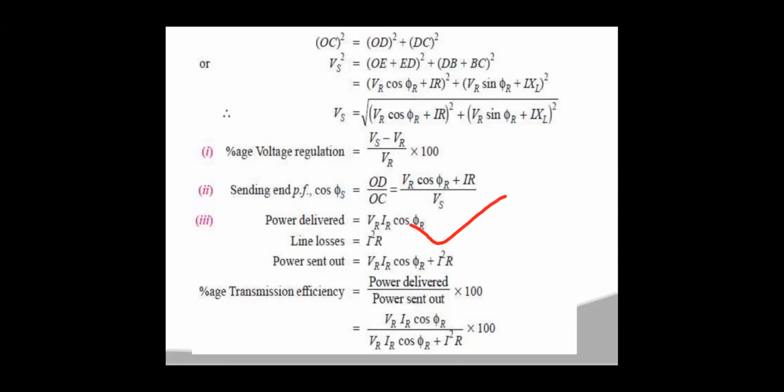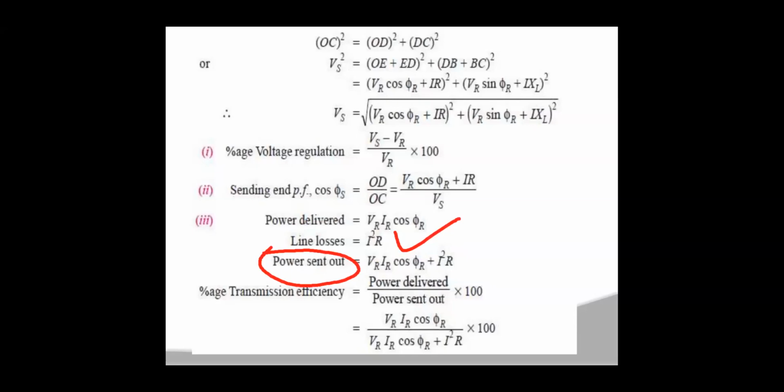Okay, so then what about the line losses? The equivalent circuit mentioned in the diagram is for only one phase. Line losses generally occur in the resistance of the line, so the line losses are represented by I square into R. I square into R is the power loss in the transmission line. Then power sent out, which is nothing but power input, is the power sent out from the source here.